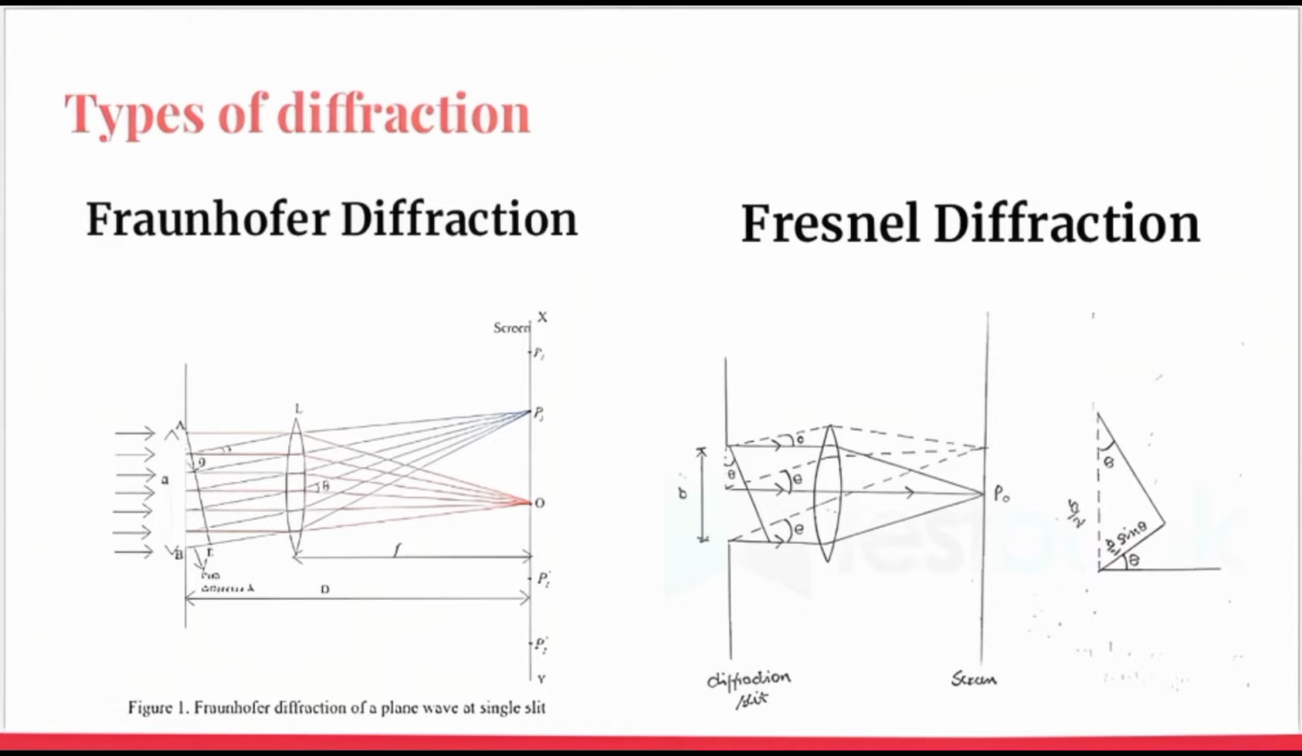There are two main classes of diffraction, known as Fraunhofer diffraction and Fresnel diffraction. In Fresnel diffraction, the light source and the screen are at a finite distance from the diffraction aperture, but in Fraunhofer diffraction, they are at infinite distance. The wavefronts are cylindrical in Fresnel diffraction, but in Fraunhofer diffraction, the rays are plane.